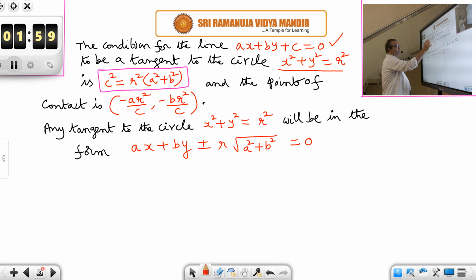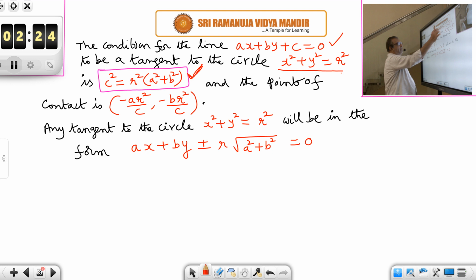How did we get this condition? By using D is equal to R. Center of the circle is 0, 0. Distance from the center 0, 0 to the line is mod c by root of a square plus b square. It is equal to R. Then cross multiplying and squaring, you got this condition. Okay. Then if that condition is satisfied, then the line is a tangent to the circle, is it not? If the condition is satisfied, the line is a tangent to the circle.